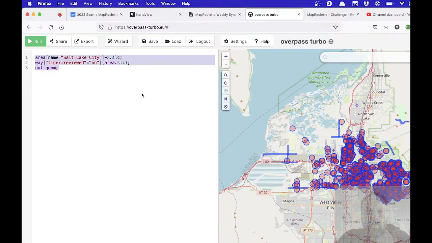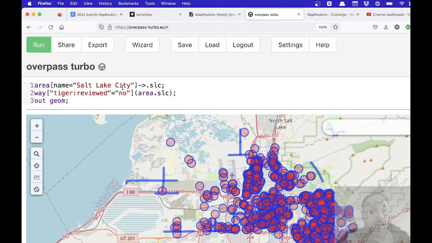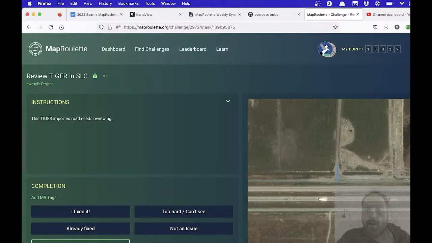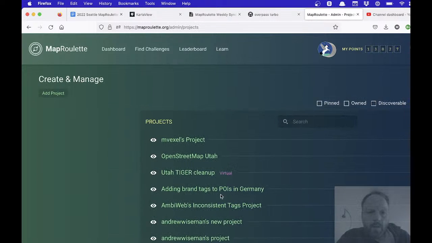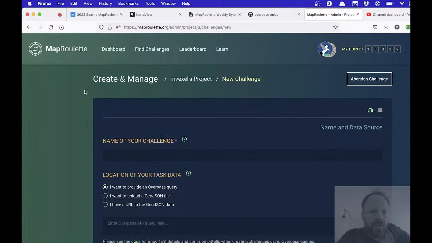So I'm starting with an Overpass query. Here is a query that basically says, okay, give me in Salt Lake City all the ways that have tiger:reviewed equals no. And there's 936 of them. Okay, that's easy enough. Then I go to Map Roulette and I go to create and manage. I go to my project and then I add this as a challenge for myself.